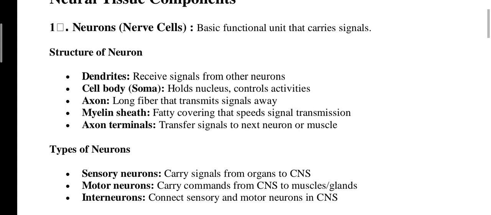Let's see each one's function. Dendrites receive signals from other neurons. The cell body holds the nucleus and controls activities. The axon is a long fiber that transmits signals away. The myelin sheath is a fatty covering that speeds signal transmission. Axon terminals transfer signals to the next neuron or a muscle. Okay, this is the structure of a neuron.